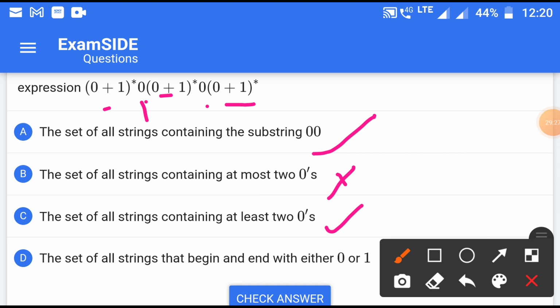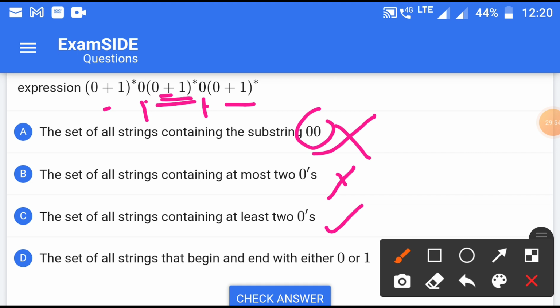And the substring 0 0, oh, this may not be correct, I have not concluded right away. It may not be correct because it is not necessary that both 0s come consecutively, there is separation, it may be once only. So for every string it cannot be correct, this will be correct.